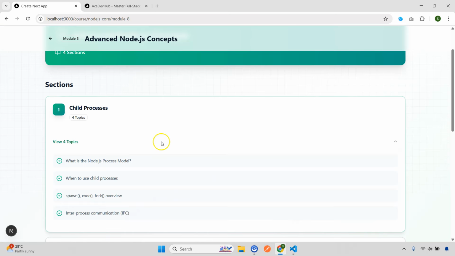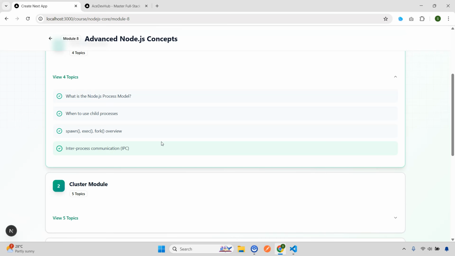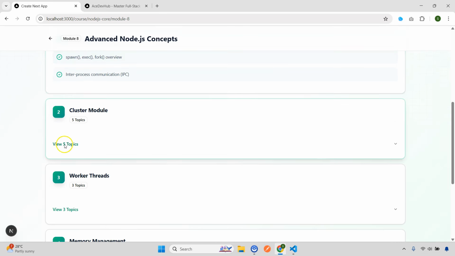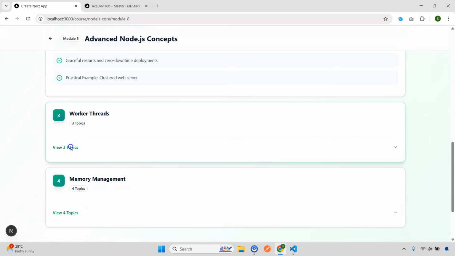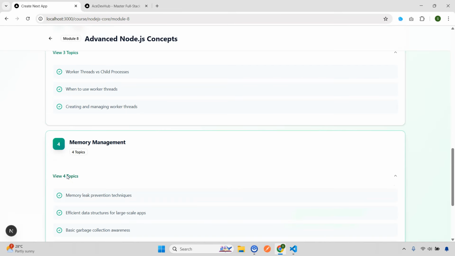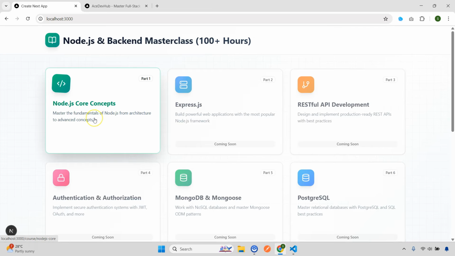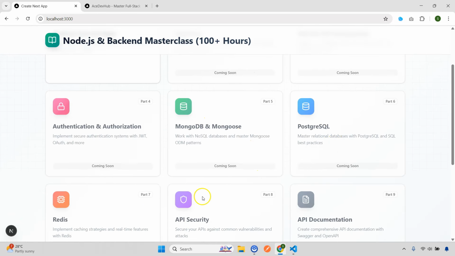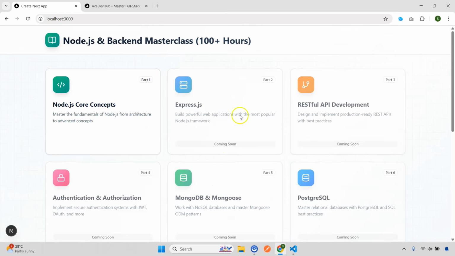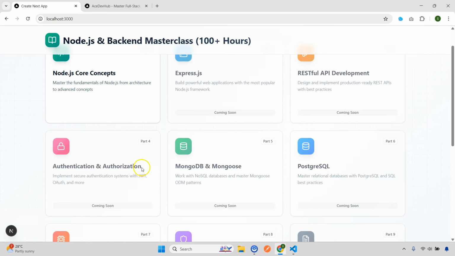Okay, like that. So child processes are actually advanced level concepts. So here I will cover not much depth, but only for advanced people I will cover some of the things here. And then cluster module, worker threads, very important, and some of the concepts of memory management. Now if you see, right, only for Node.js core concepts we are going to cover all these things. Now we haven't touched all these things here, right. These all will be coming maybe after 1 or 2 weeks, I'll start uploading every curriculum, what are the things we are going to cover for each and every section.